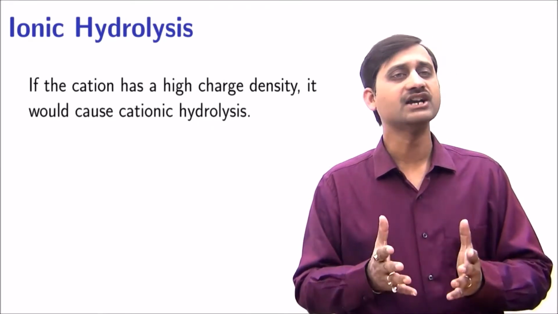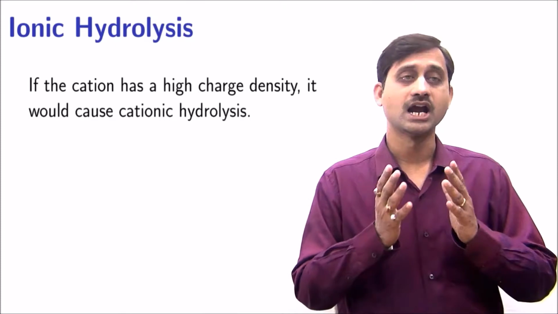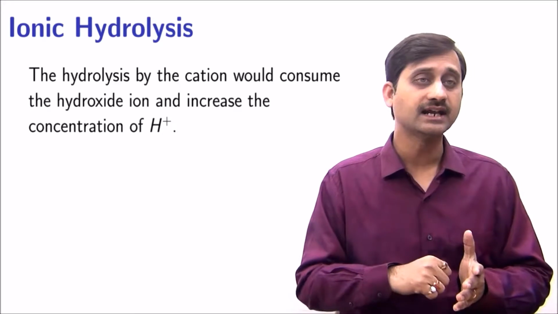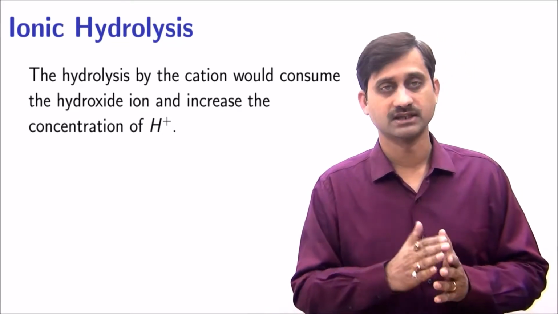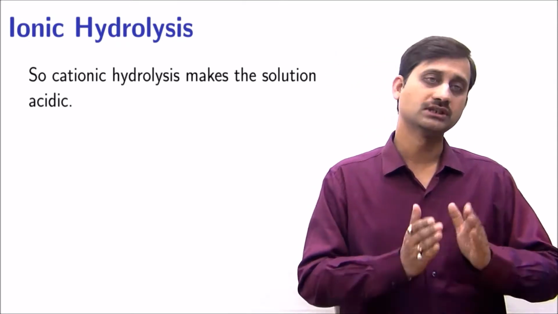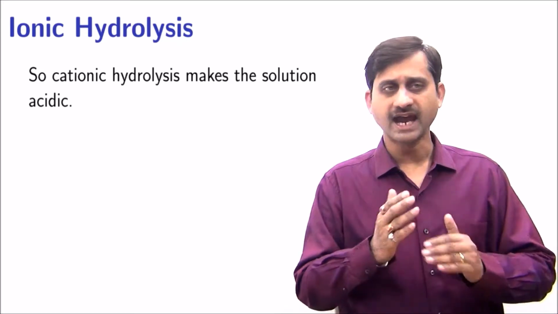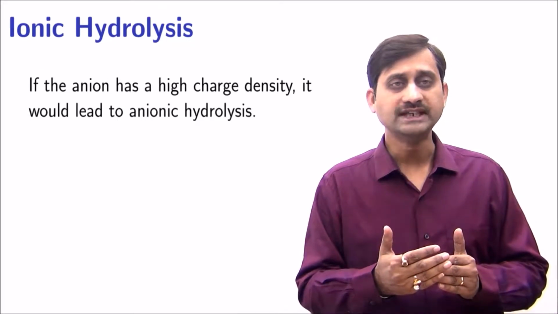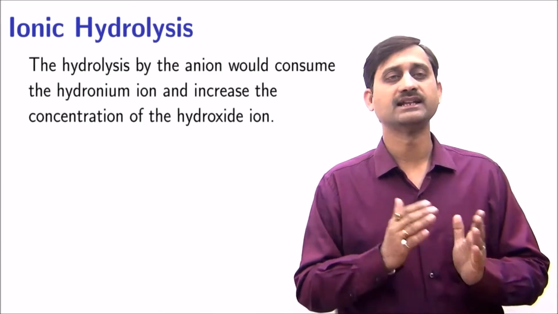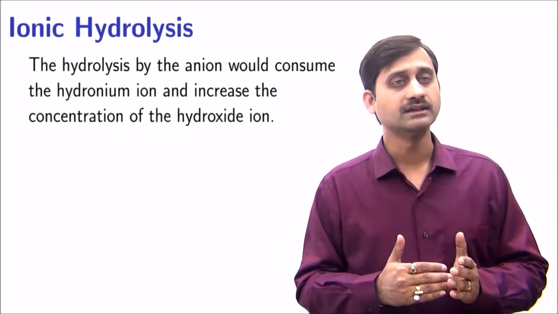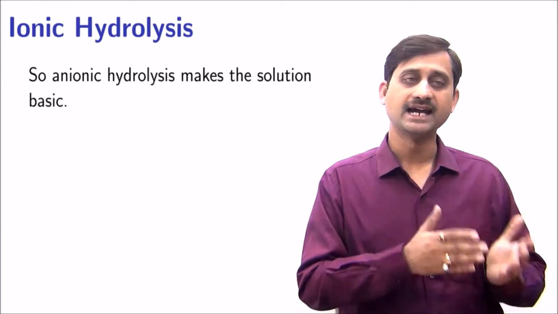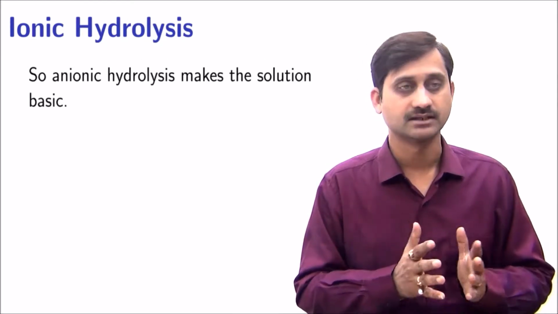If the cation has a high charge density, it would cause hydrolysis. The hydrolysis by the cation would consume the hydroxide ion and increase the concentration of H plus. So, cationic hydrolysis makes the solution acidic. If the anion has a high charge density, it would lead to anionic hydrolysis. The hydrolysis by the anion would consume the hydronium ion and increase the concentration of the hydroxide ion. So, anionic hydrolysis makes the solution basic.